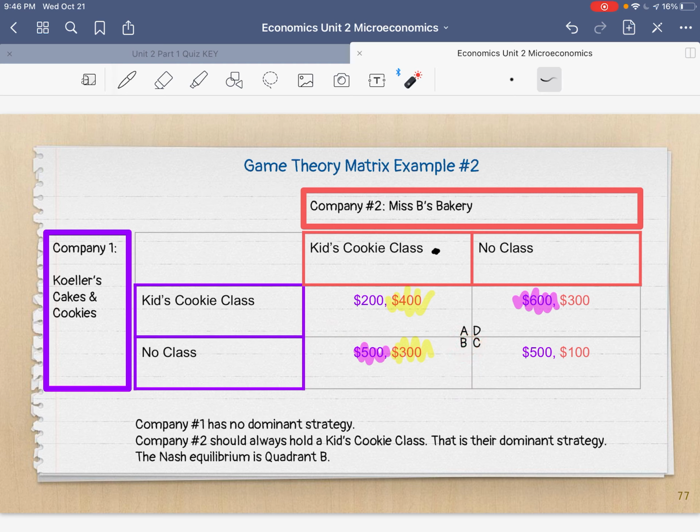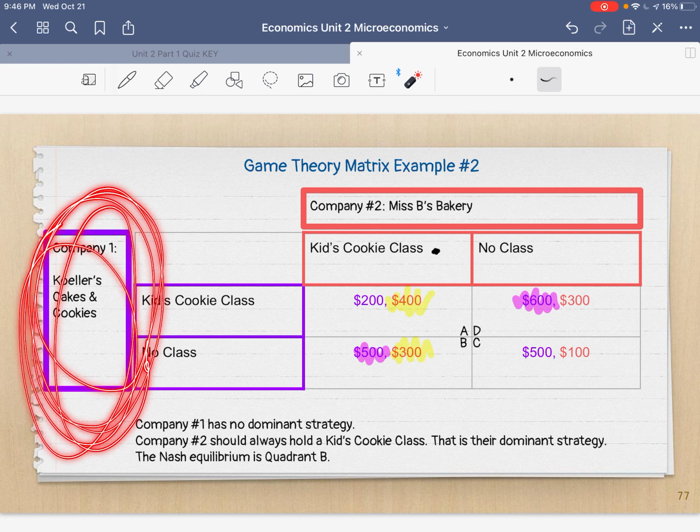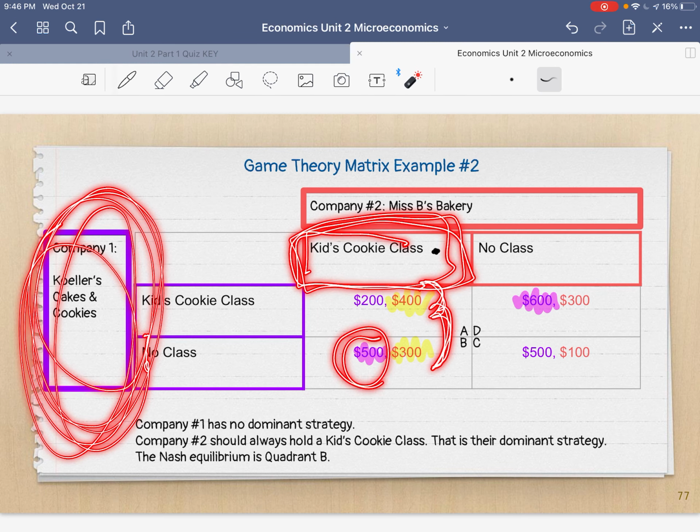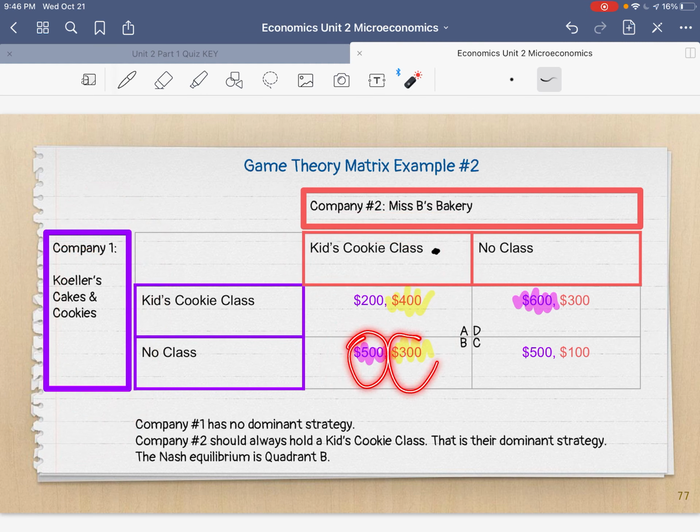Quadrant B. And this is because Miss Keller has looked at this matrix, and she knows no matter what, Miss B is going to hold a cookie class. So if Miss B, no matter what I choose, is going to hold a cookie class, I got to make my decision based off of that. And my best option in that scenario was this $500. So we both end up choosing this quadrant. You see how one impacts the other? And that is a matrix.